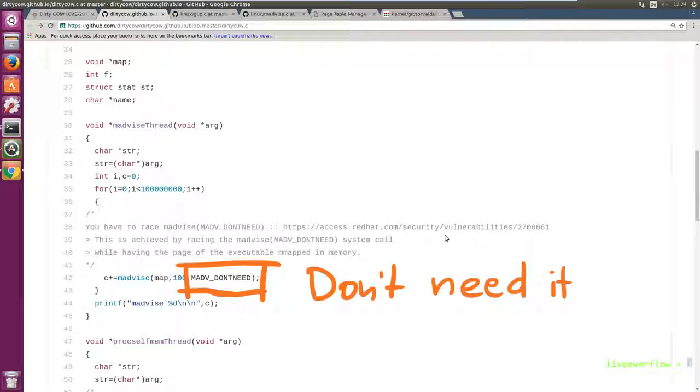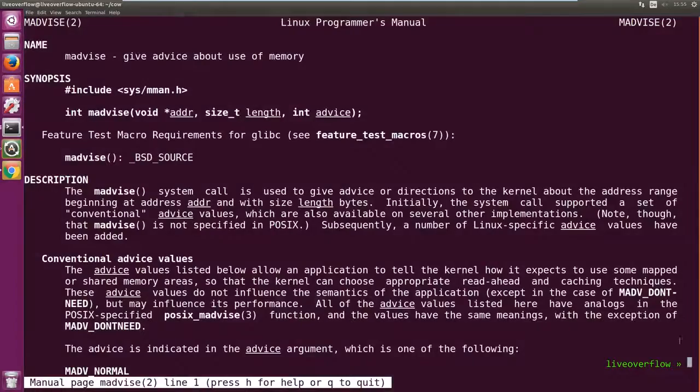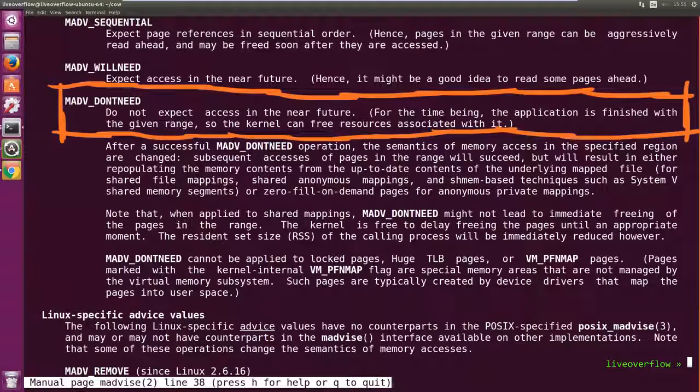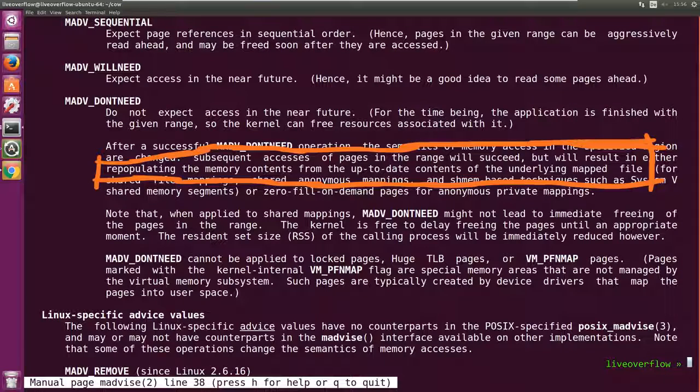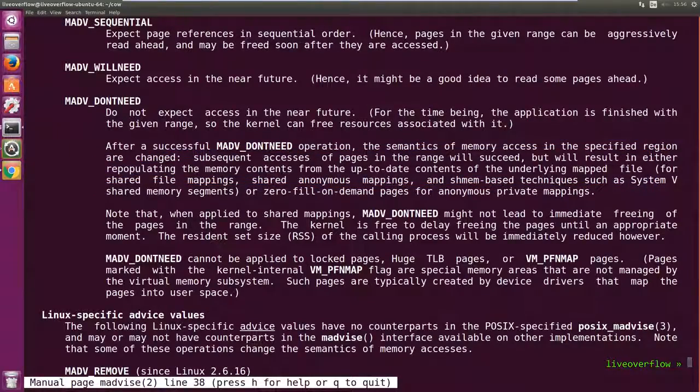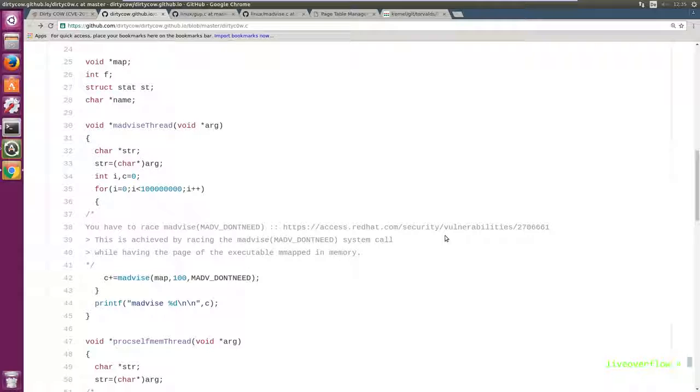We say that with the MADV_DONTNEED flag, which stands for do not expect access in the near future. For the time being, the application is finished with the given range, so the kernel can free resources associated with it. Subsequent access of pages in this range will succeed, but will result in reloading of the memory content from the underlying mapped file. The last sentence is key to the exploit. Otherwise, not much else happening here.